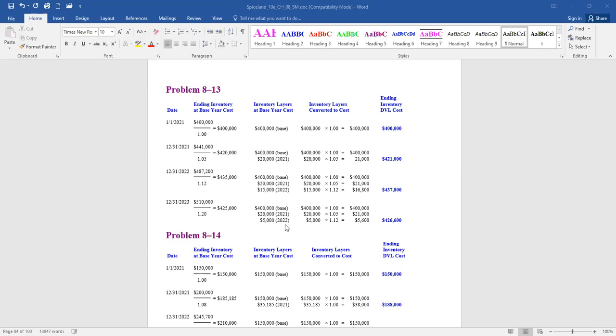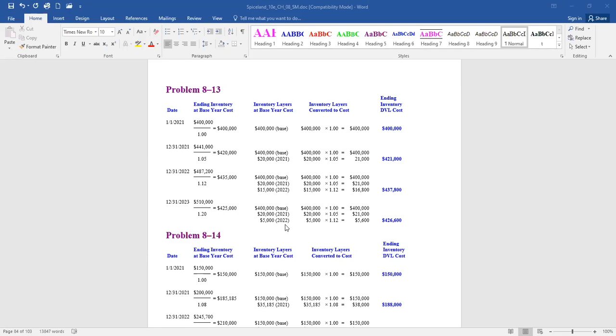So we're only going to base our cost of our inventory for each year by the quantity or dollar value of the quantity it went up. So again, how do we value 2022? 400,000 base year times 100%. The next 20,000 is valued at 1.05 because that's the increase from last year at last year's prices. And then this year's increase is 15,000 at this year's prices.